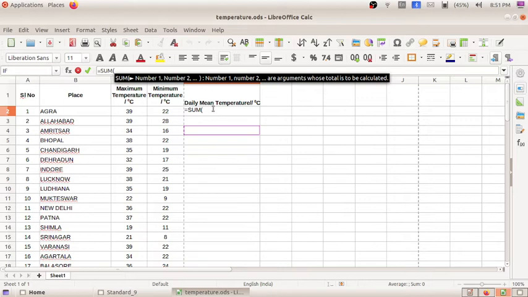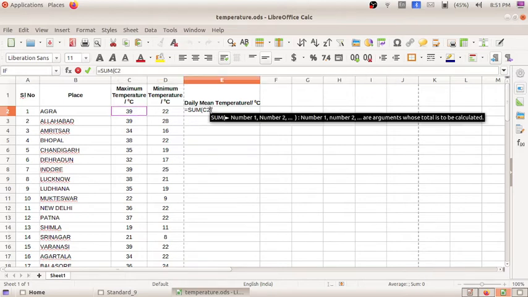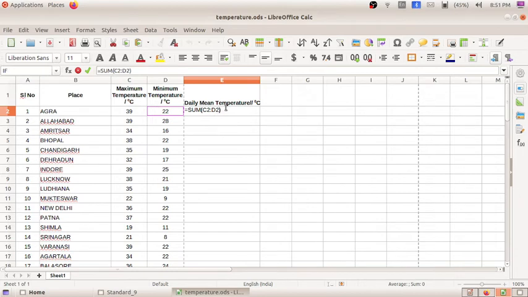So I click here on C2, and next for the sum I put a colon, and the next one is the minimum temperature, that is D2. After that I close the bracket and divide the whole by 2.